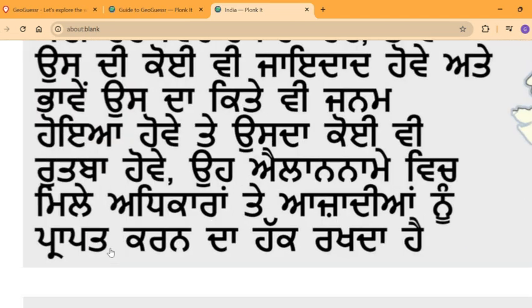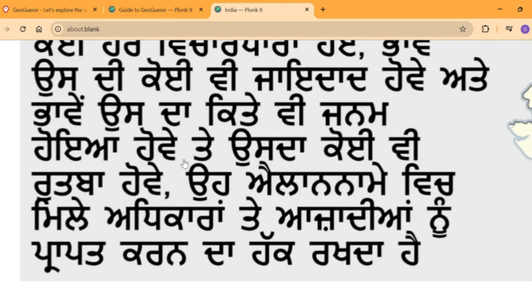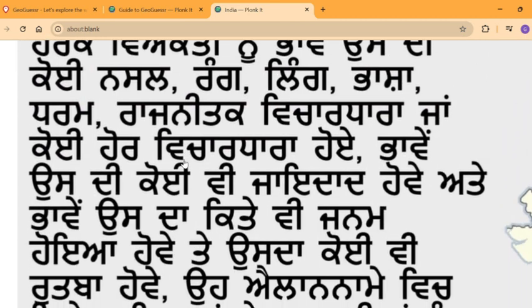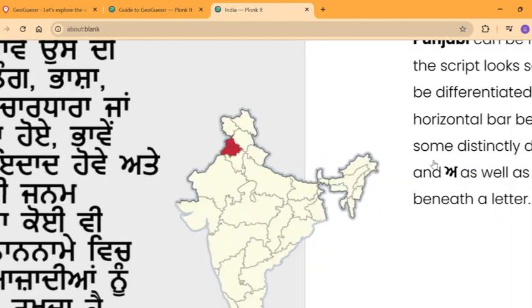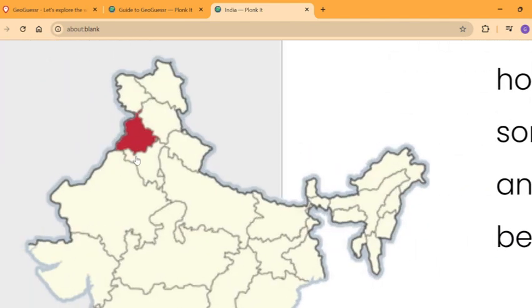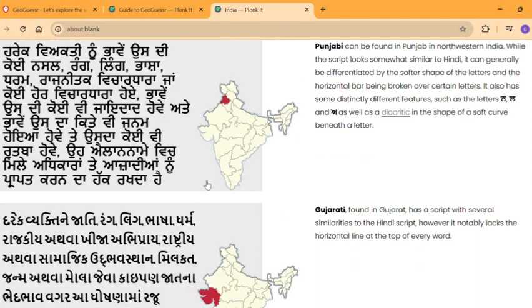Some of the letters are so zigzaggy that you could get them with a small glance for a few minutes. They're only common in the state of Punjab, which borders Pakistan in the west, and Himachal Pradesh, Haryana, and Rajasthan as well.